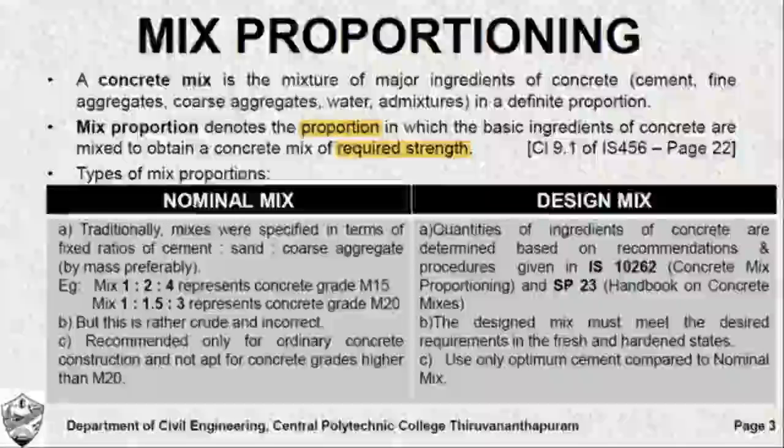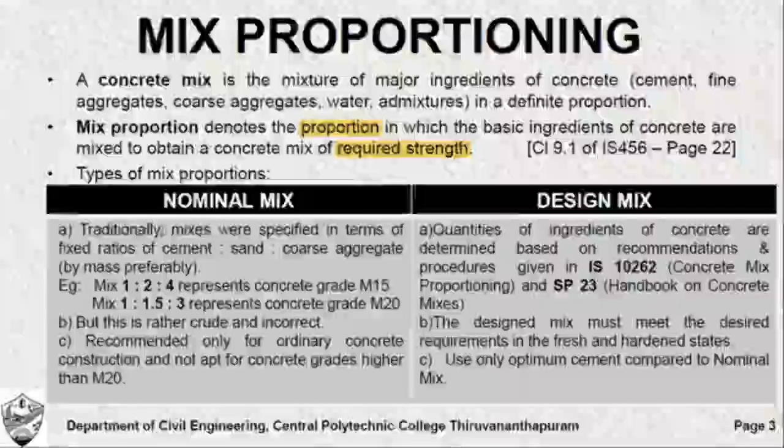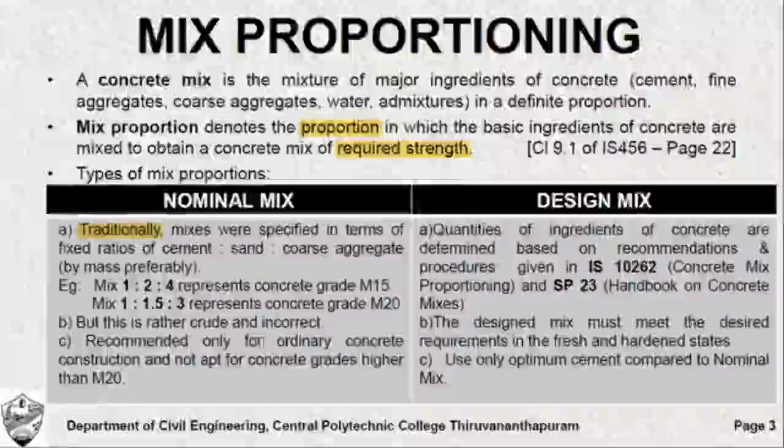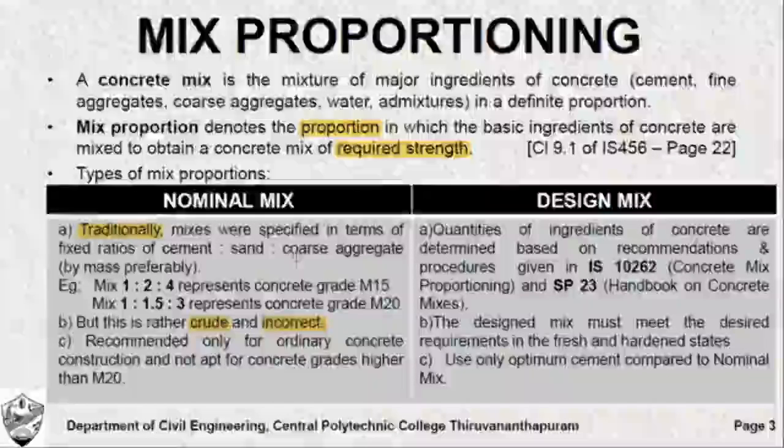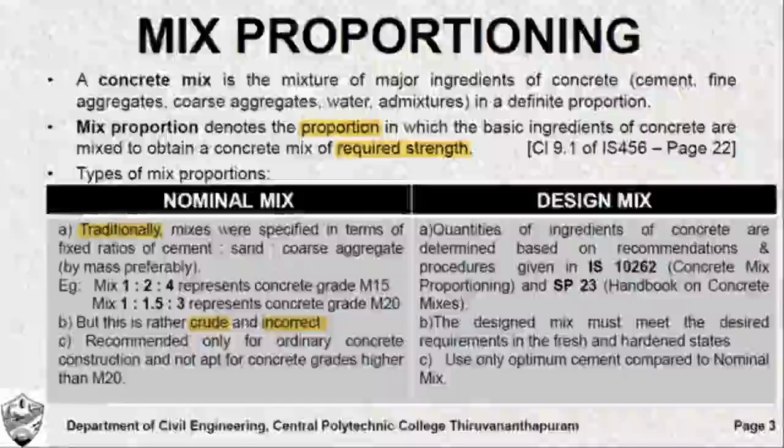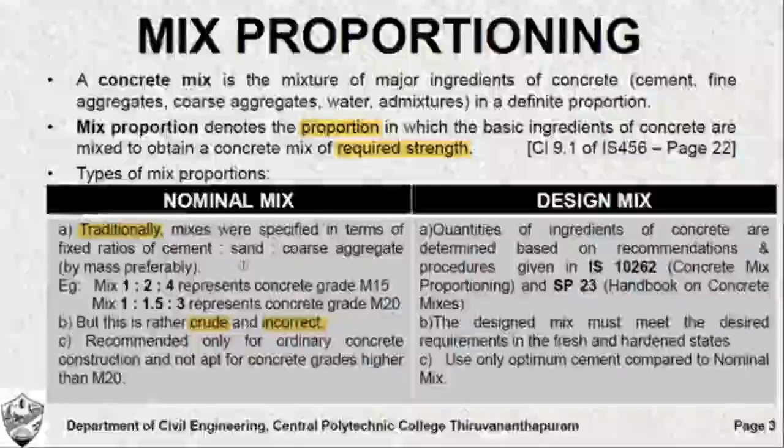You broadly have two types of mix proportions: nominal mix and design mix. We must have a brief understanding. Nominal mix is a traditional kind of mix. It is generally not an accurate method. It is inaccurate. It is a crude method also. It expresses a definite proportion of cement to sand to coarse aggregate for a concrete of a specific grade.